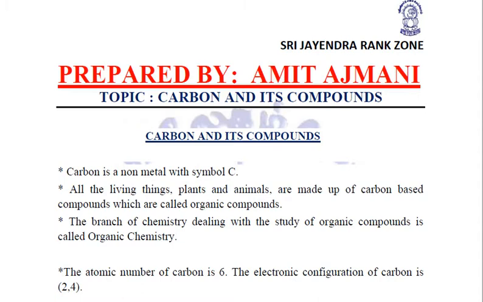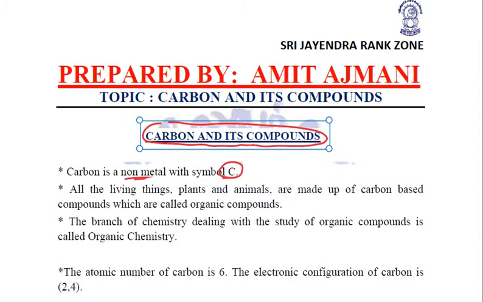And in today's class, we'll be starting up a new chapter, that is carbon and its compounds. Now, what exactly is carbon? We know that carbon is a non-metal whose symbol is capital C. It's a very important element.